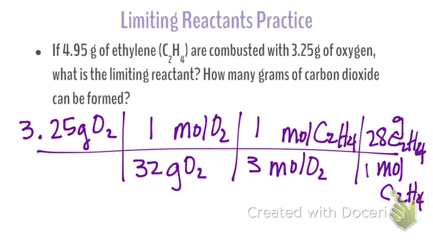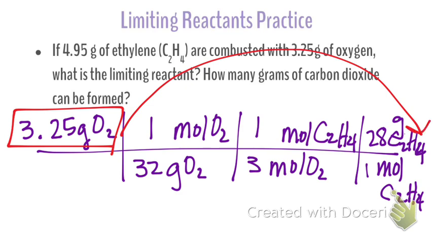Okay, so let's really make sure we understand what this T-chart represents. We know that because O2 is the limiting reactant in our reaction, we're going to use up all 3.25 grams of oxygen. Do we agree with that part? Yes. That's what it means to be the limiting reactant. All of it's going to get used up, and then the reaction stops. So this T-chart tells me if I use up all 3.25 grams of O2, how many grams of C2H4 does that require?